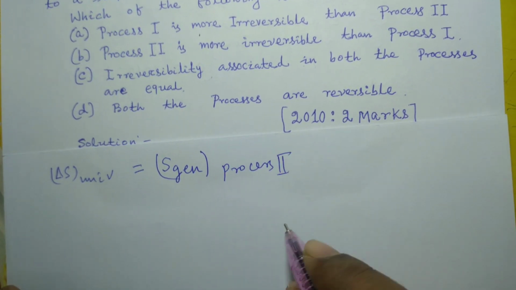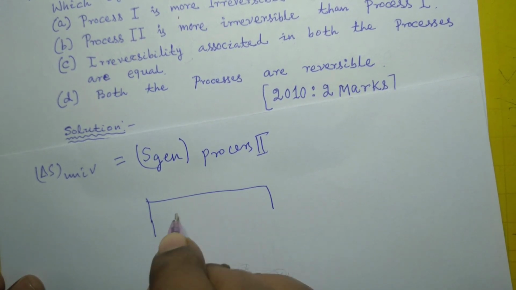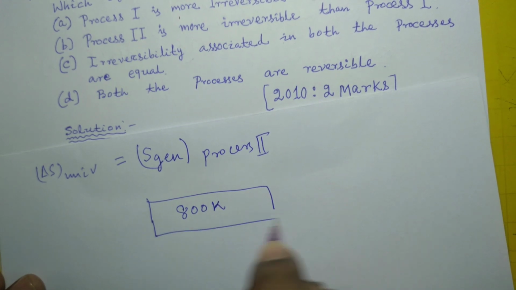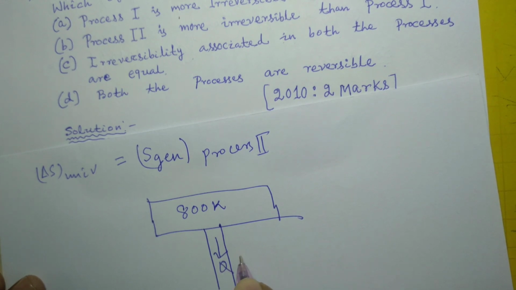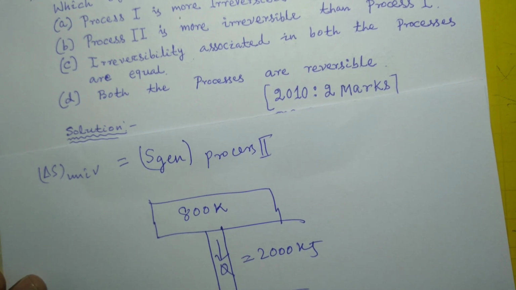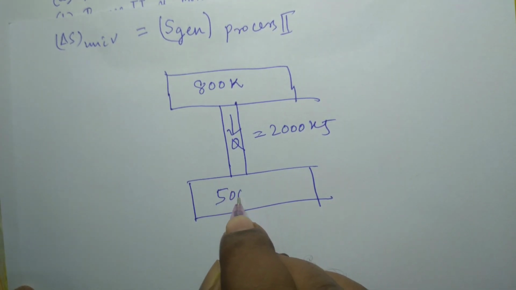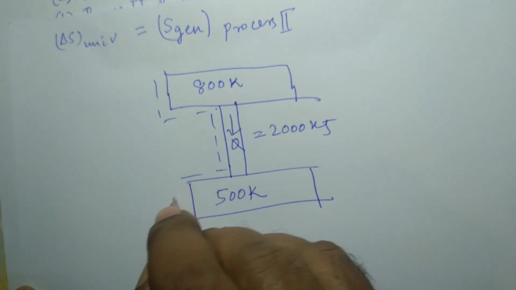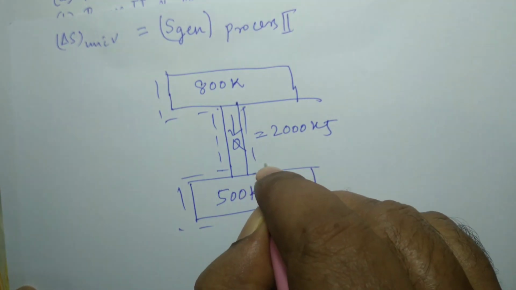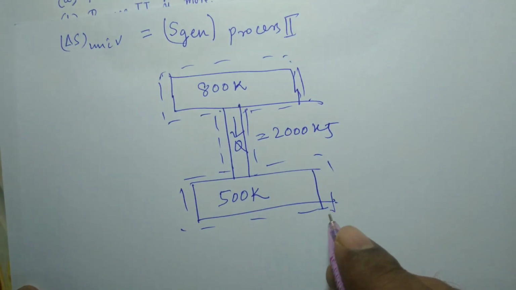The source temperature in the second case is 800 Kelvin, the heat that is transferred is 2000 kilojoule, and the sink temperature is 500 Kelvin. If this is considered as an isolated system or your universe, then we are to calculate delta S of universe, which will be the same as entropy generation during the process.